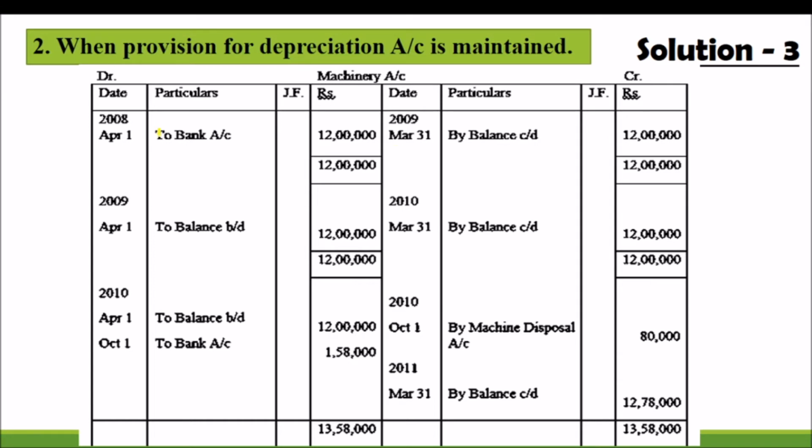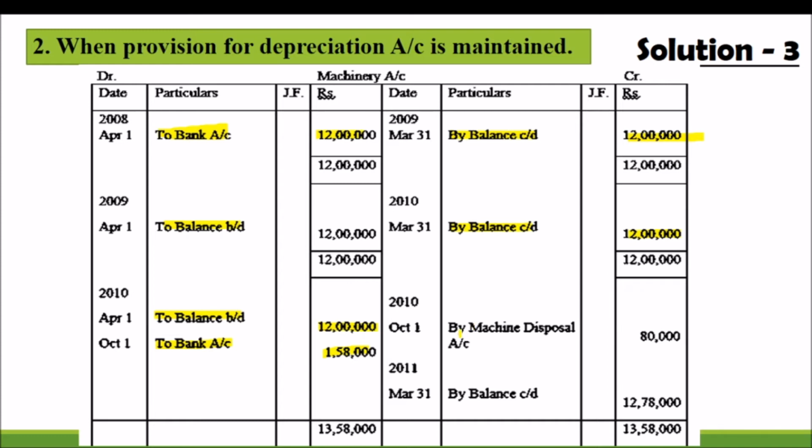We will transfer the purchase price of the machinery, 12 lakh, and we will close it. That will be brought down for the next year, and we will find the total. Again we will get the balance, and 12 lakh will be brought down for the next year. And then we write the actual purchase price of the next asset, 1,58,000, and we transfer the selling price of the asset.